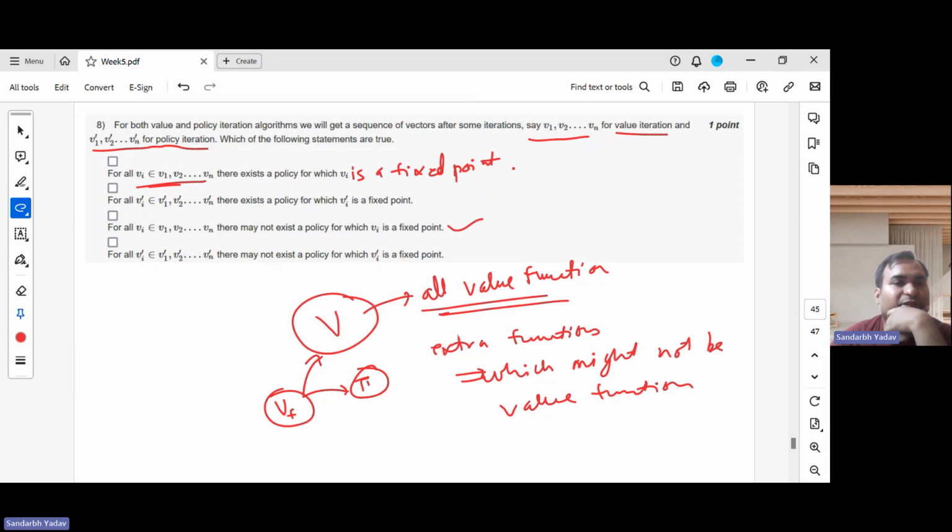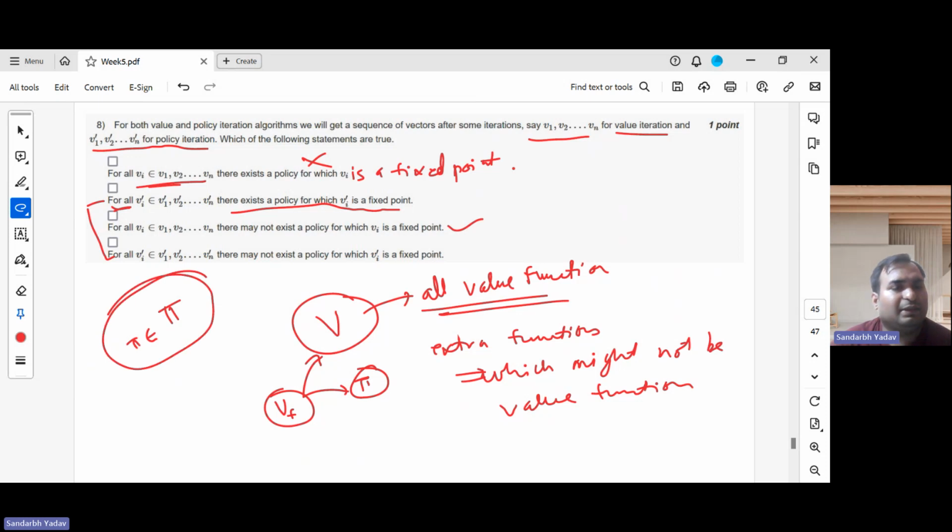And now for policy iteration. For policy iteration, the options are these two. So automatically, if this is true, then this is false. Now, for policy iteration, will there exist a policy for which Vi dash is a fixed point? In policy iteration we are working in the space of policies. Suppose capital pi denotes the policy space and small pi belongs to it. There will always exist a policy for which Vi dash is a fixed point, so we are working in a different space. Again, this will be correct and this will simultaneously make the other option incorrect. In this way, you can get the answer.